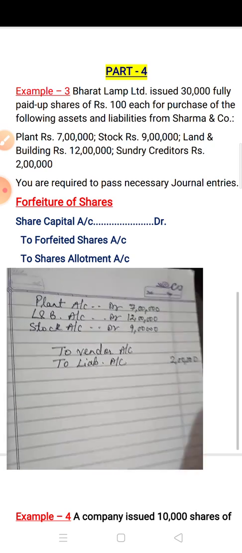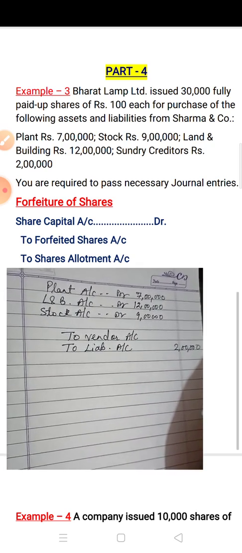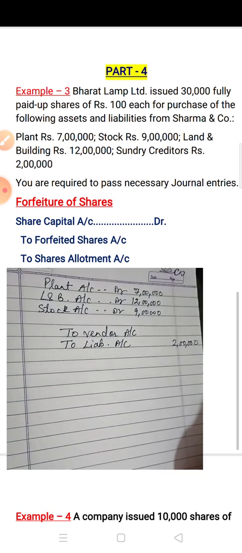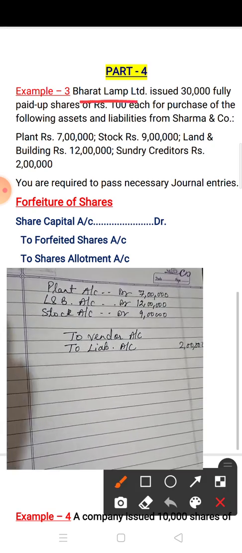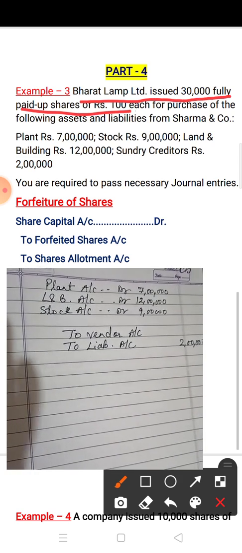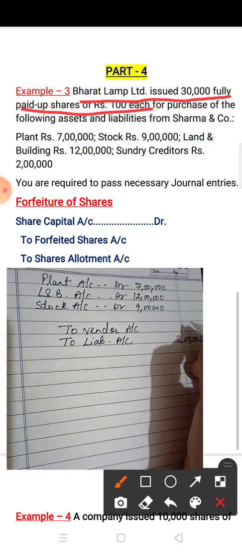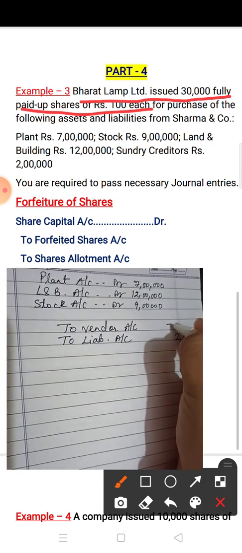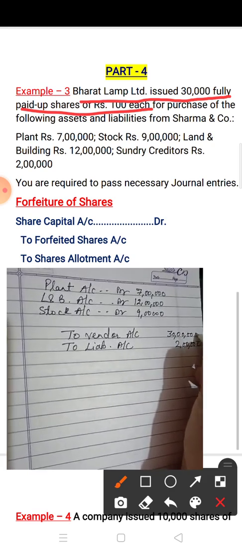Now the vendor. How much amount do you have to give to the vendor? See, in the starting it is written Bharat Lamp Company issued 30,000 fully paid up shares of rupees 100 each. It means 30,000 into 100, so you have purchased the business for rupees 30 lakh.